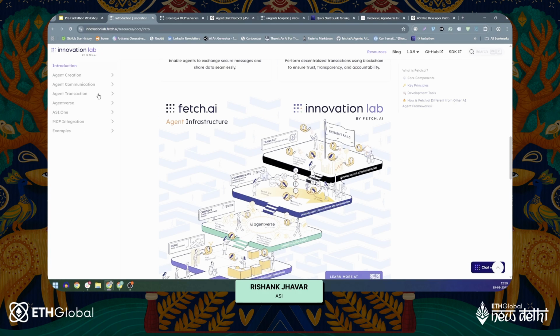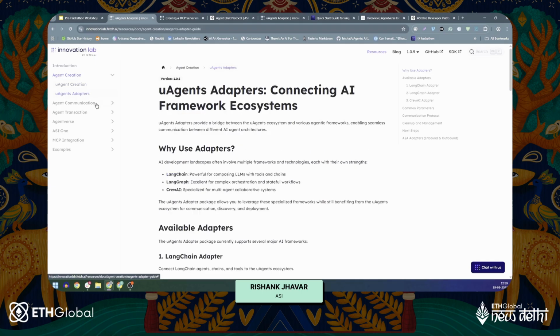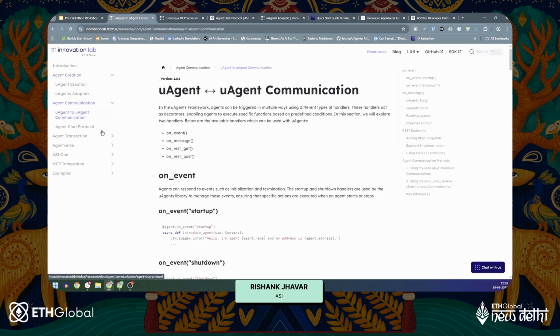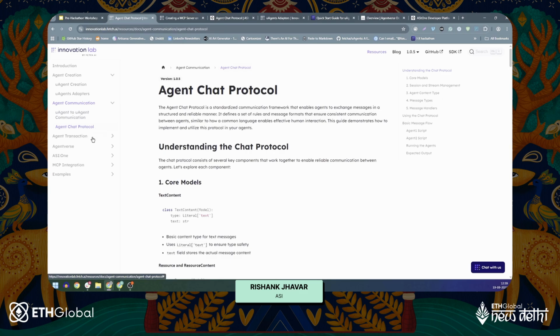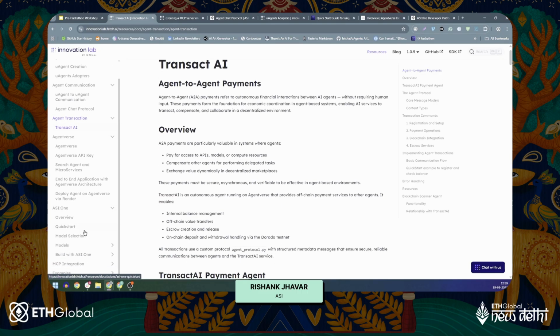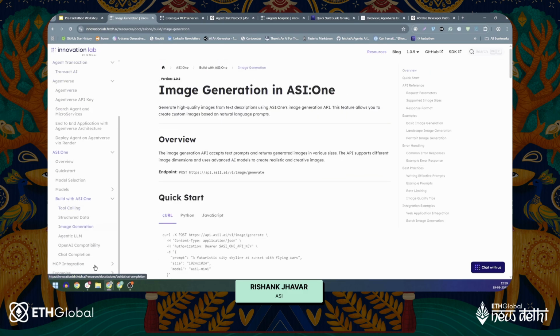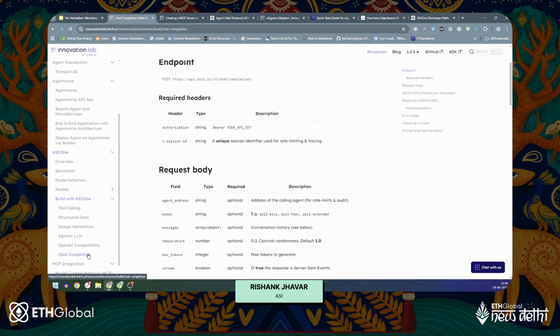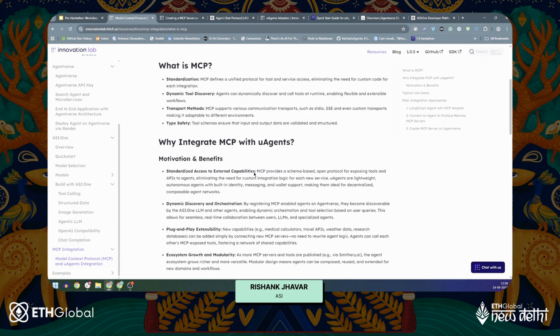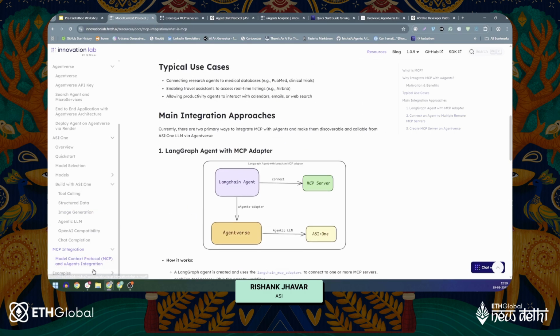It has everything that you need to build an agent. So you will be able to understand AI agents, you'll be able to understand UAgent creation, the adapters, agent to agent communication, chat protocol, what is Transact AI, which is agent to agent payments if you want to enable payments in your application. Everything there is to know about AgentVerse, everything there is to know about ASI1, including image generation, chat completion, and how to integrate an MCP. And this is something that you might need because it's quite simple and quite easy.